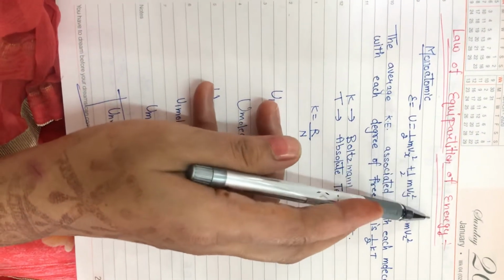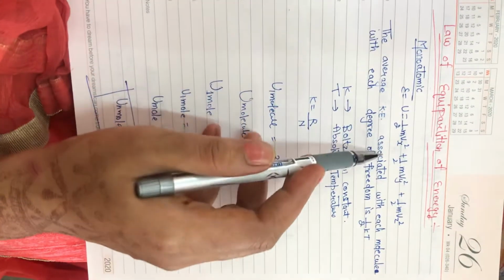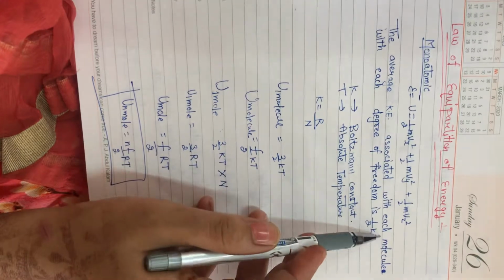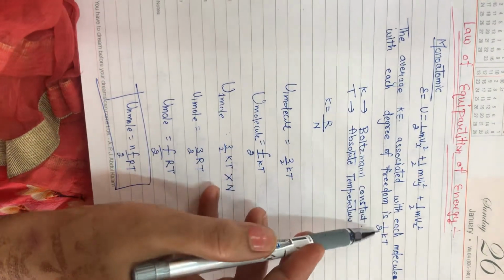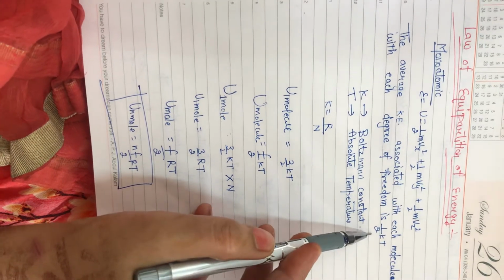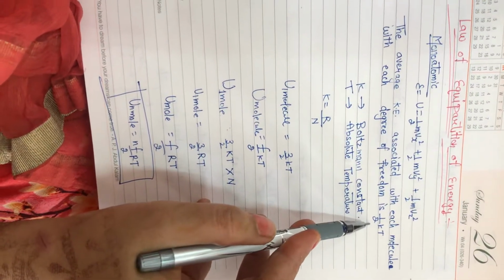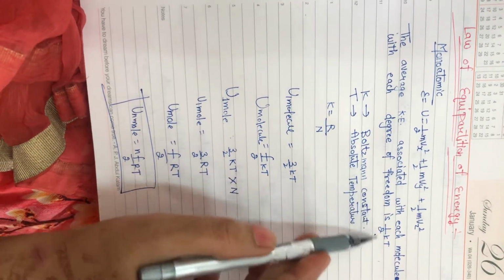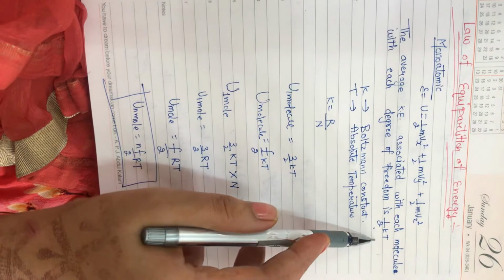Now, switch to the next topic, and the topic is law of equipartition of energy. What is the law of equipartition of energy? It states that the average kinetic energy associated with each molecule, with each degree of freedom, is equal to half kT. कोई भी मॉलिक्यूल है, चाहे मोनो चाहे डाई, उसमें एवरेज काइनेटिक एनर्जी किसके इक्वल होने वाली है? विद ईच डिग्री ऑफ फ्रीडम इज इक्वल टू हाफ kT.